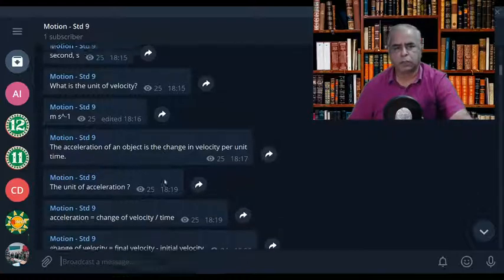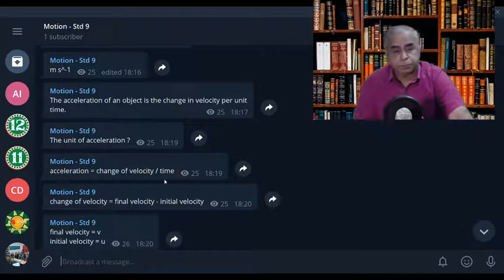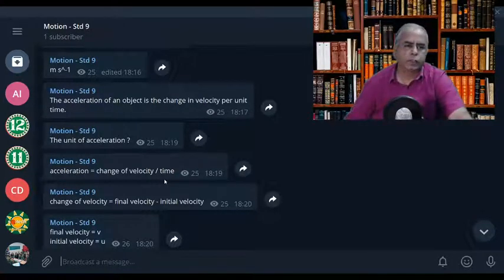Okay, right. What is acceleration? Acceleration is the change in velocity per unit time. Okay, so change of velocity gives meter per second, time in second, so it is meter per second square, or m s power minus 2. That is the unit of acceleration. So what do you mean by change of velocity?